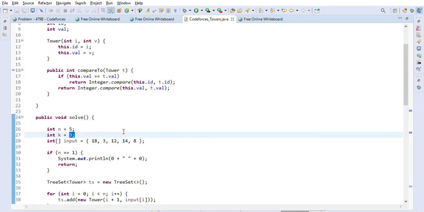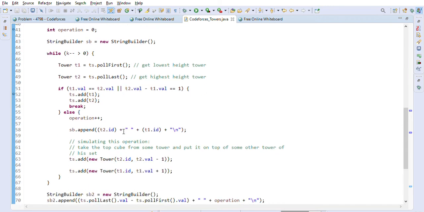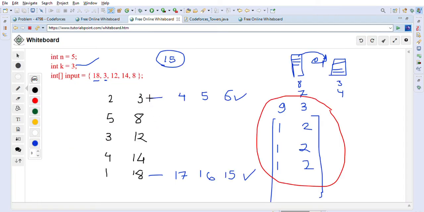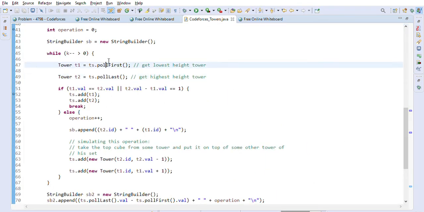Three operations are allowed. After that, how we did it: we will pollFirst from the TreeSet and we will pollLast from the TreeSet. First will give us the smallest height, and last will give us the highest height. That's what we are doing, because the TreeSet keeps the data in sorted order. So first gives us the lowest height and last gives the highest height.